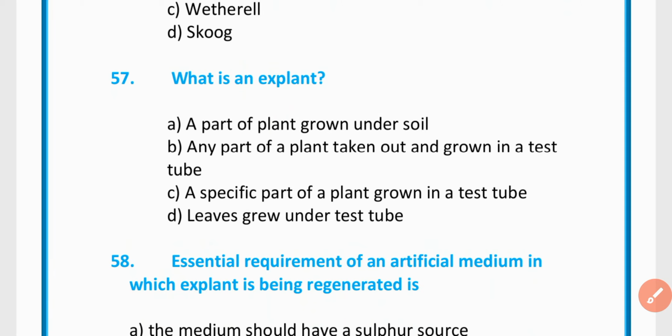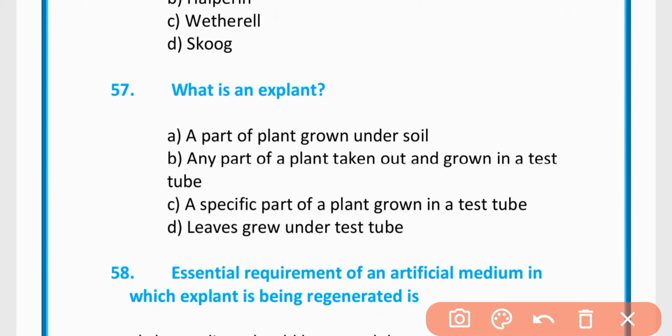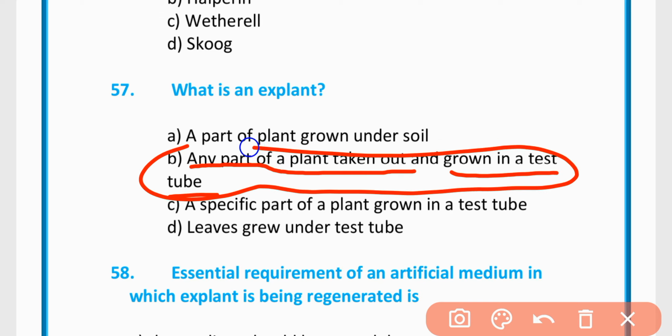MCQ number 57. What is an explant? A, a part of a plant growing under soil; B, any part of a plant taken out and grown in a test tube; C, a specific part of a plant grown in a test tube; D, leaves grown in a test tube. The correct statement for an explant is: any part of a plant taken out and grown in a test tube is the correct option.